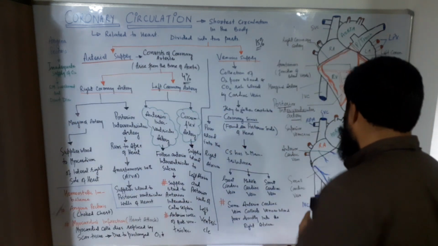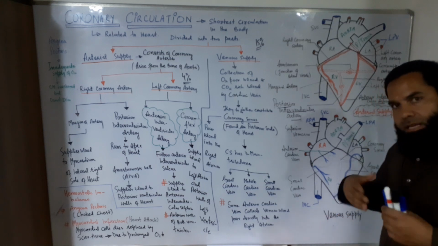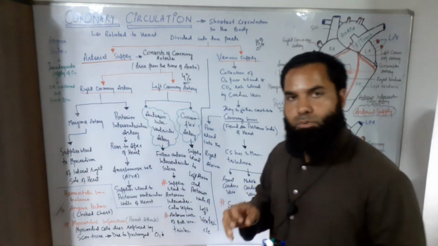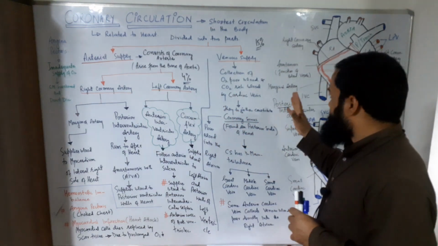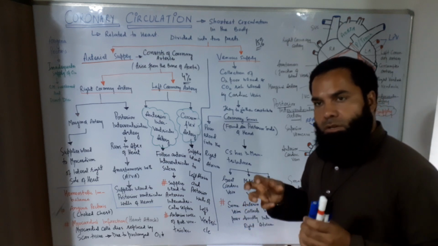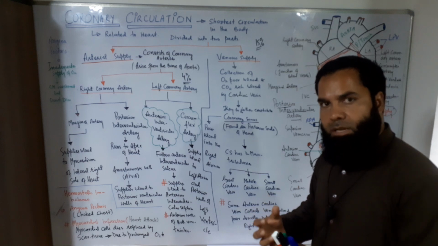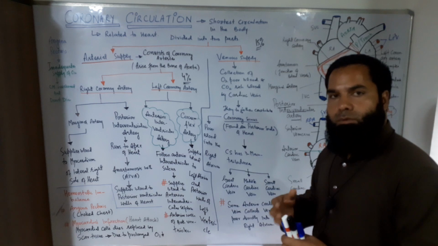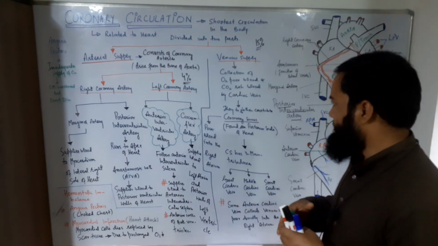But it is very dangerous and fatal when there is less supply of oxygen towards the left ventricle, because the left ventricle is responsible for providing the oxygenated blood to all tissues of the body. So when it gets hindered, or it gets weakened due to the less supply of oxygen, the left ventricle doesn't contract and relax normally. Then the oxygen-rich blood doesn't go towards all the cells of the body, and it's a fatal condition for the individual.